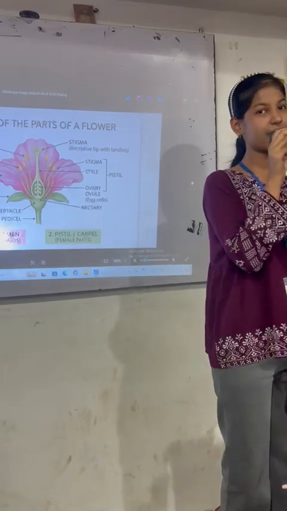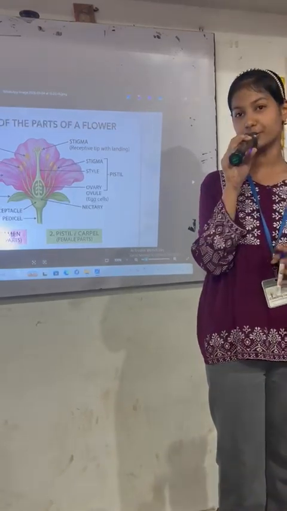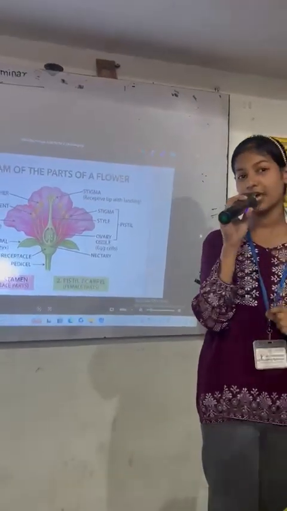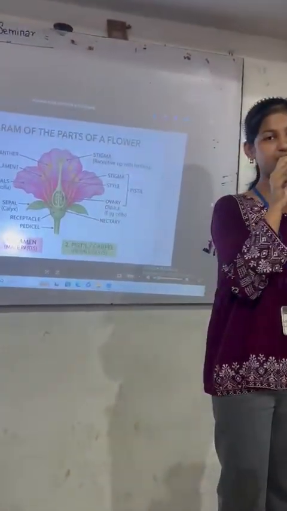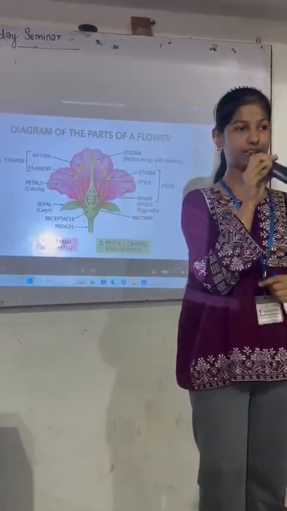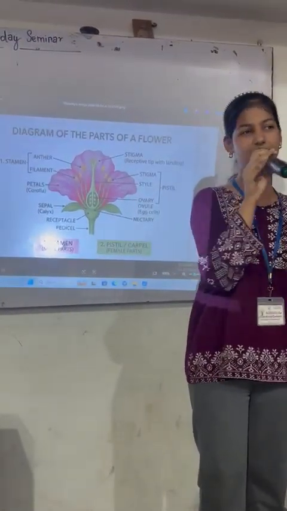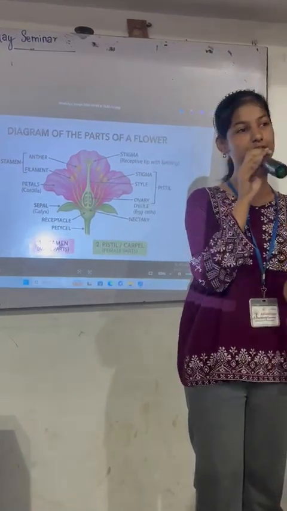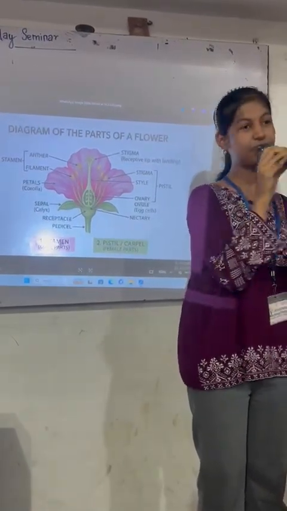As we have heard about many kinds of fertilization in human reproduction, you will be shocked to know that in plants also there are three types of fertilization. The first one is pre-fertilization, the second one is double fertilization, and the third one is post-fertilization. Firstly, let me give a short intro of these fertilizations, then I will tell you about the parts of the flower.